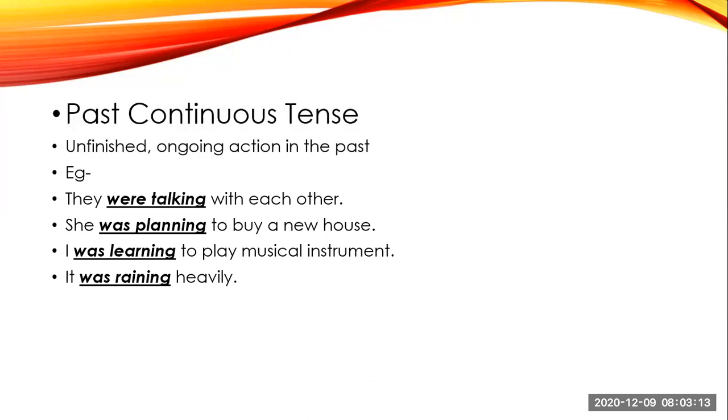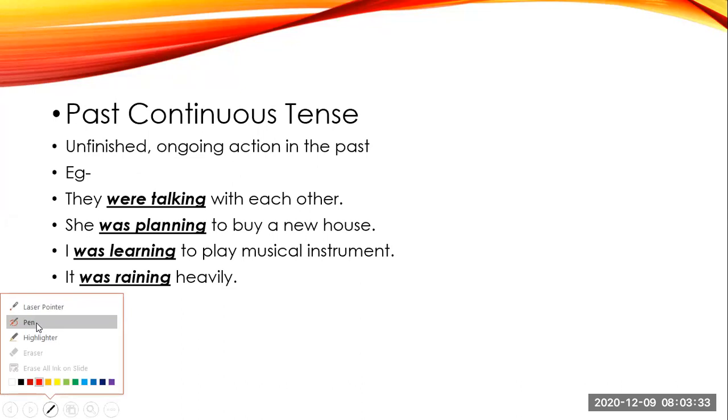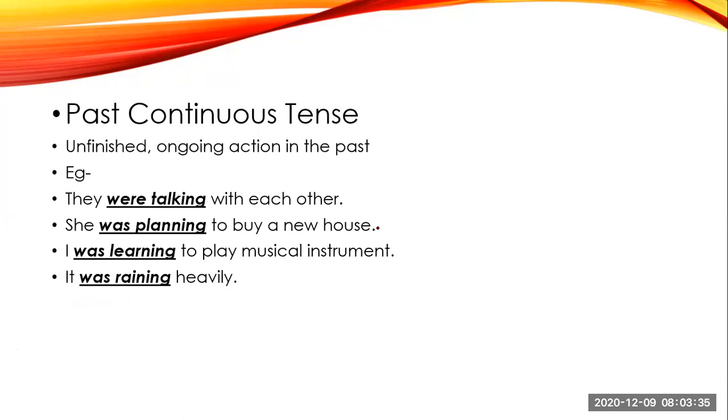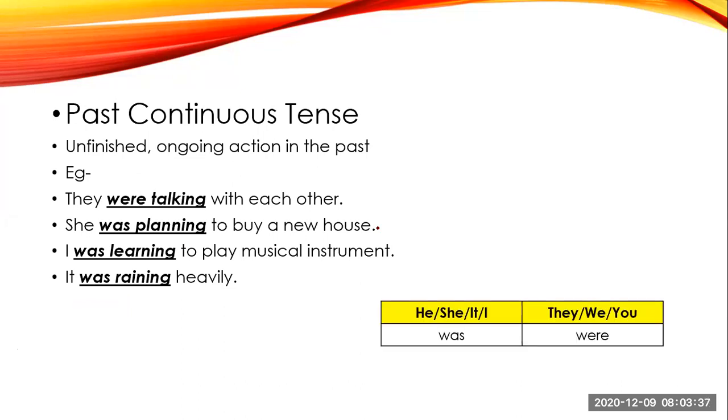So here planning took place in the past only. I was learning to play a musical instrument. So in the past I was learning. Next, it was raining heavily. So in the past it was raining. So all these are your past continuous tense. Let's see the next. With he, she, it and I, we have to use was, and with they, you, we, we have to use were.